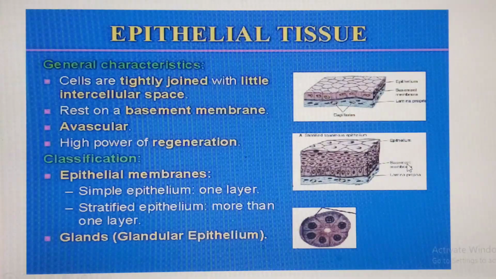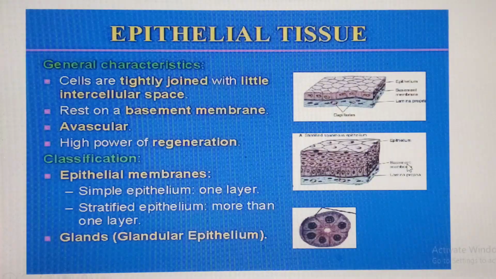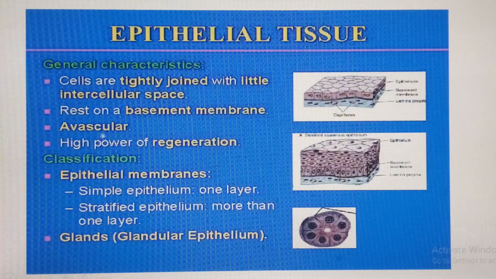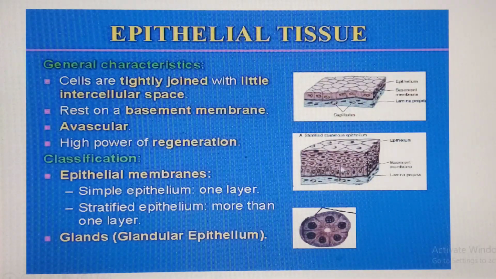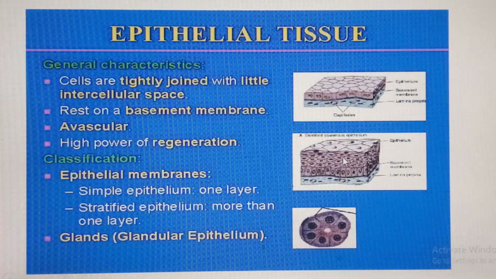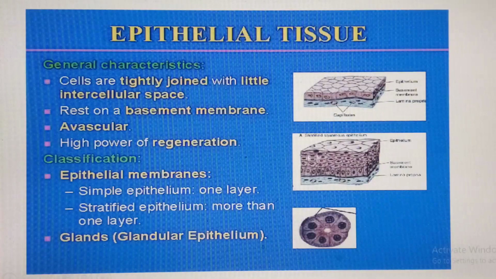Now, let's review the characteristics of these kinds of epithelial tissues. One thing is that they are avascular. That's the key thing I want to tell you. They are resting on a basement membrane. I will show you the basement membrane, because it's through that basement membrane, from the underlying connective tissue, through diffusion, that the epithelium will get its nourishment. The cells are tightly packed with little or no intercellular spaces between them. They show high regeneration ability, and that doesn't reflect high vascularity. It is avascular actually. So please get to know that.